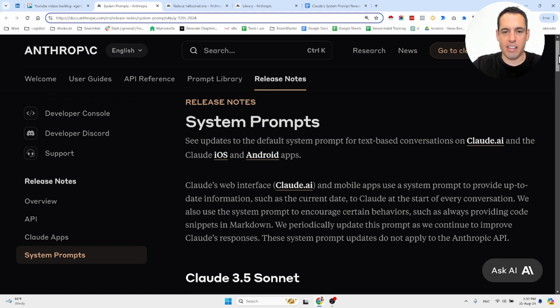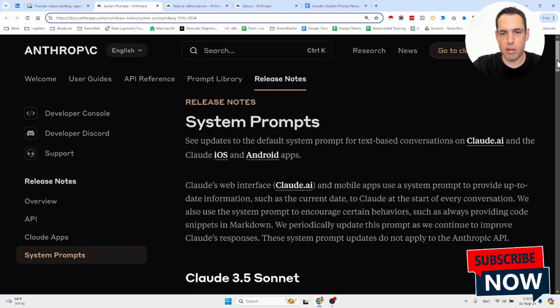I think the Anthropic team decided to publish these system prompts because many people have been complaining lately that Claude Sonnet has been performing not as good as it used to. The Anthropic team mentioned that this isn't something that they are noticing across the board. So probably some people are complaining, some people are not. This is basically how life is. When you're pushing a product to many people, some of them complain. Anyway, long story short, this is going to be a very short video about the system prompts.